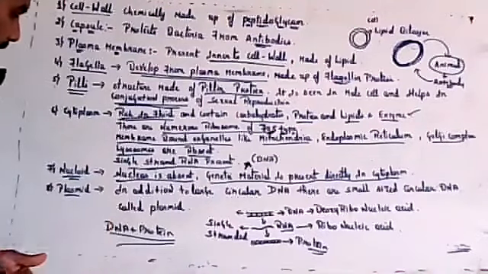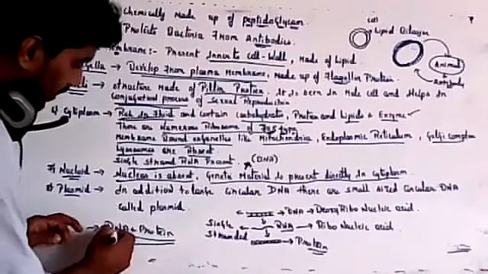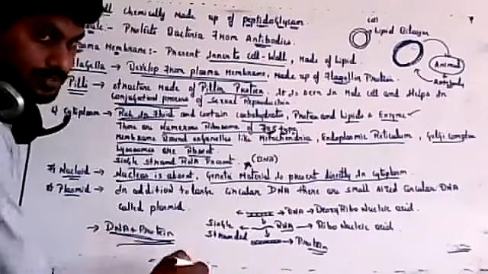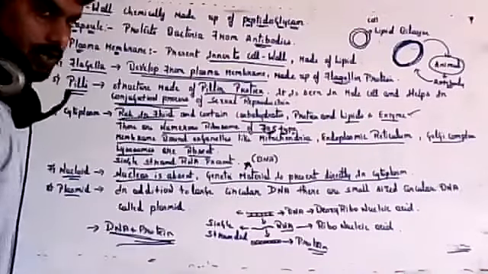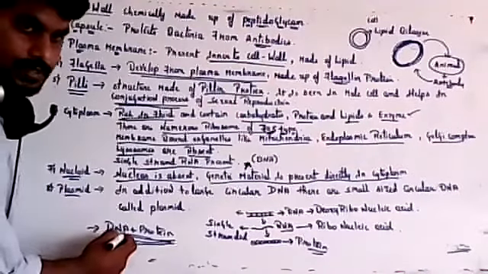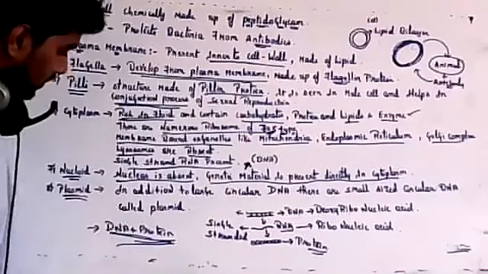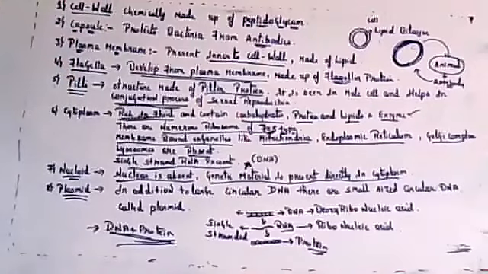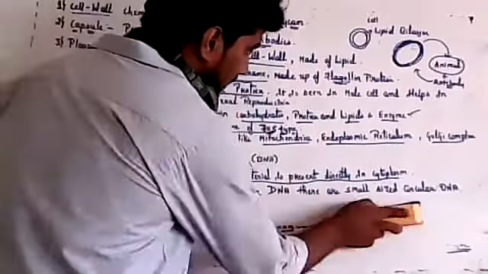Nucleoid you can define as DNA plus certain proteins associated with the DNA. So both DNA plus protein is called as nucleoid. So that is called nucleoid. Next, the last one is called as plasmid.